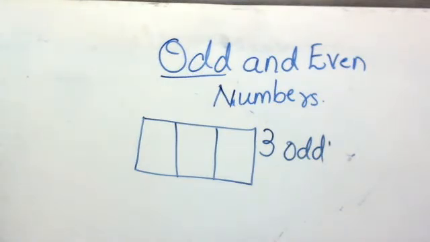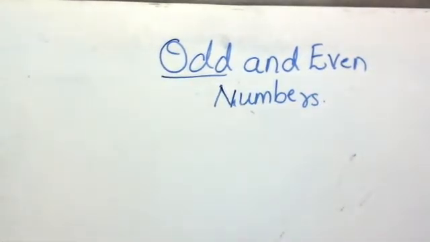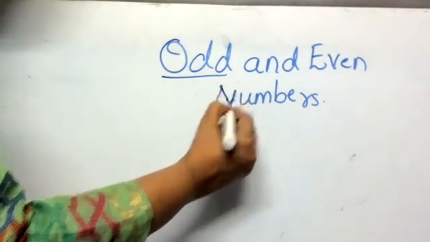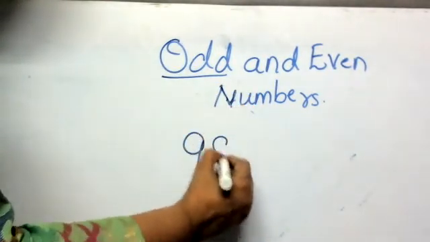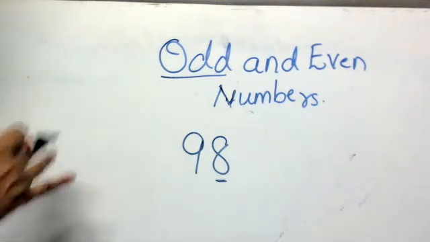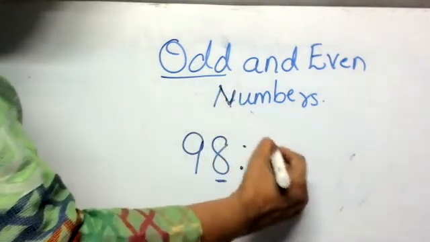If I give you one example, you should be able to write if it is an odd number or an even number. For example, 98. So take time to think and write. 98. Okay. 8, we can divide it to 4 and 4. So it is an even number.